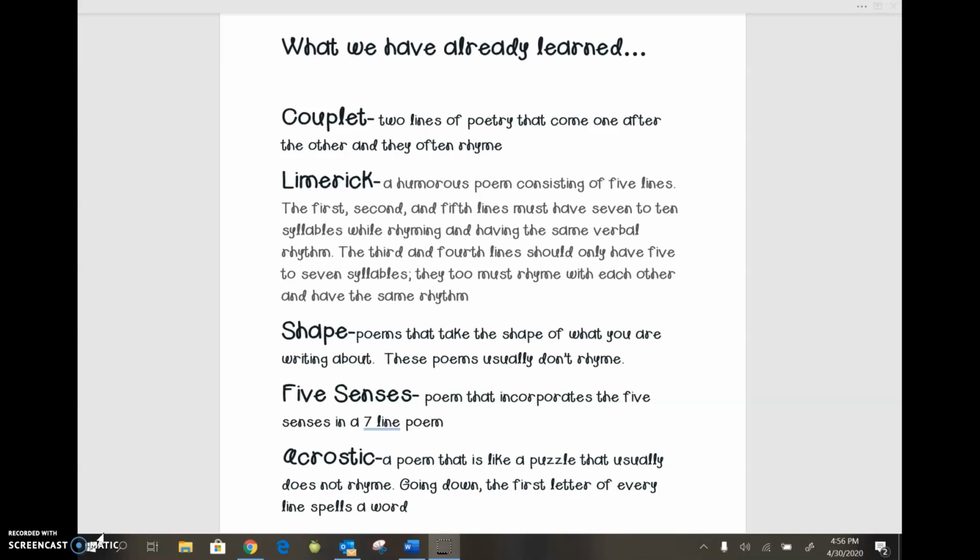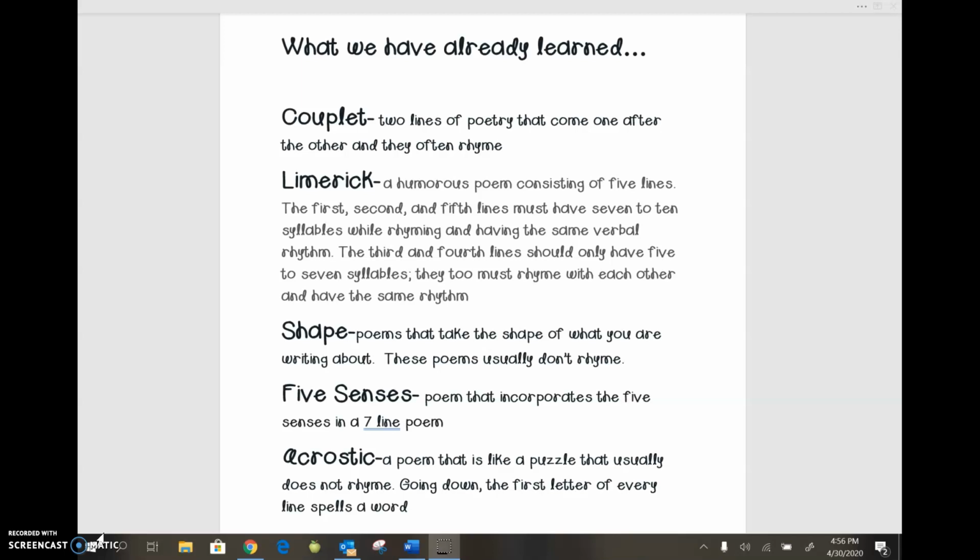The first, second, and fifth lines must have 7 to 10 syllables while rhyming and having the same verbal rhythm. The third and fourth line should only have 5 to 7 syllables, and they too must rhyme with each other and have the same rhythm. We've done a shape poem, poems that take the shape of what you are writing about. These poems usually don't rhyme. We've done 5 senses, a poem that incorporates the 5 senses in a 7-line poem.